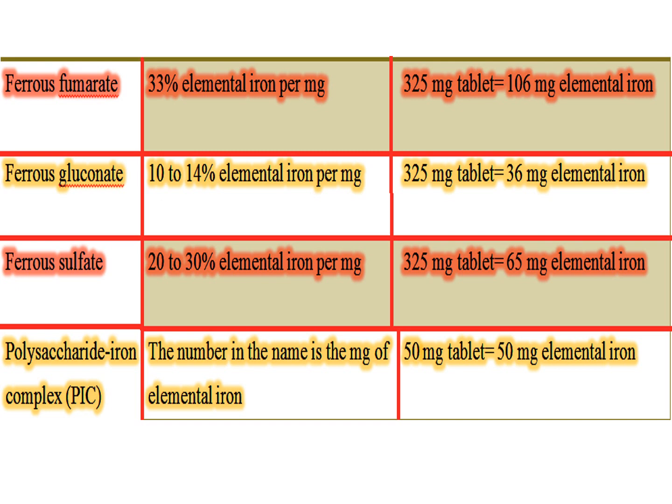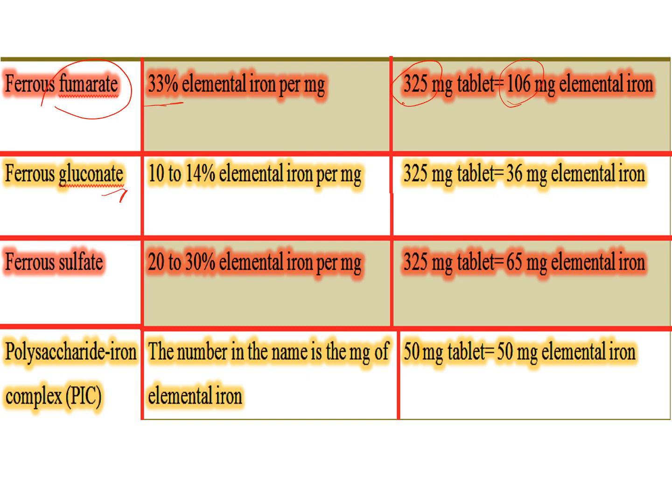For these types of iron preparations, remember that the weight of the tablet is not the same as elemental iron. The elemental iron that is available for absorption differs. For ferrous fumarate, for example, there is 33% elemental iron per milligram. For example, a 325 milligram tablet will contain 106 milligram elemental iron.